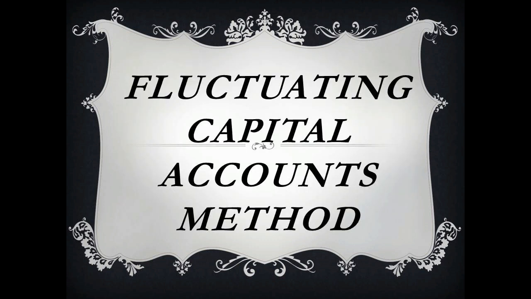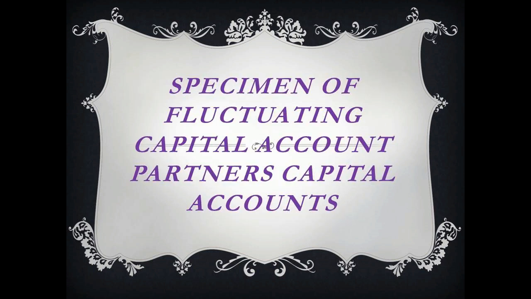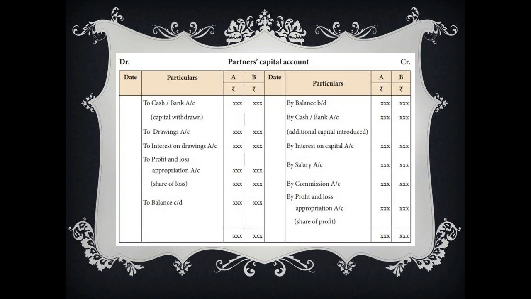Now the second one is fluctuating capital account method. Under this method, the partners of the firm maintain only one account, that means partners capital account. All the transactions of the firm are under the one head. You can see the previous method: two accounts are maintained, that means capital account as well as current account.